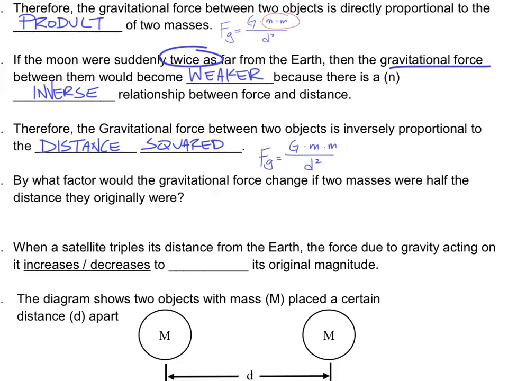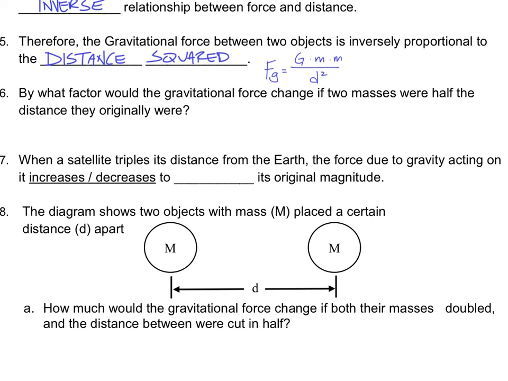By what factor would the gravitational force change if two masses were half the distance they originally were? So if the distance between those is cut in half, and we just previously said that the relationship between force and distance was related to the inverse square, so my distance squared is the inverse.